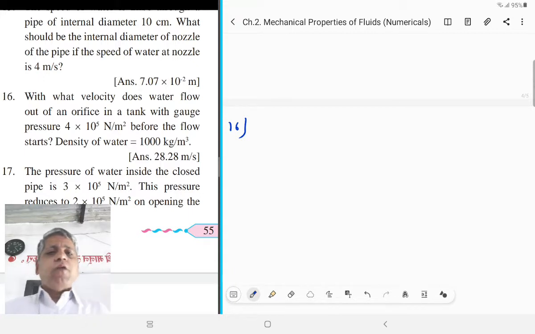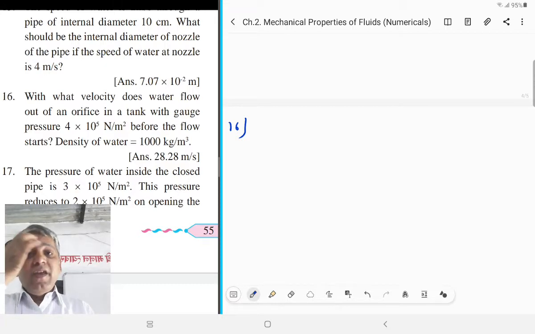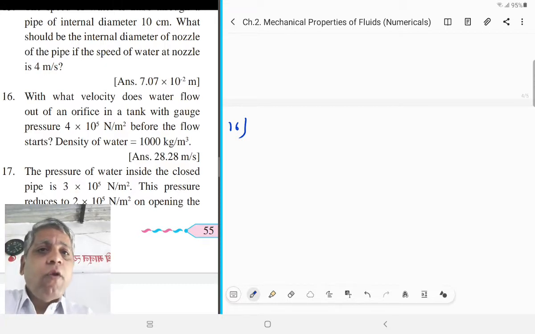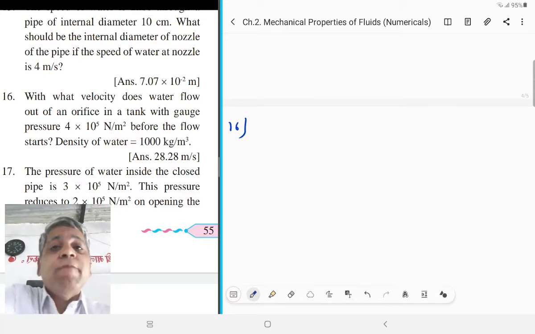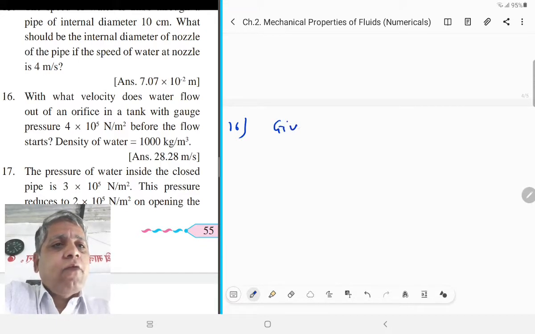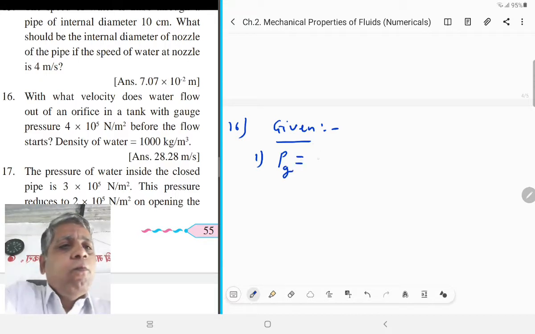Here the density of water is given as 1000 kilogram per meter cube. Here the gauge pressure is given. First given point: gauge pressure, that is represented by Pg, and that is equal to 4 into 10 raised to 5 Newton per meter square.